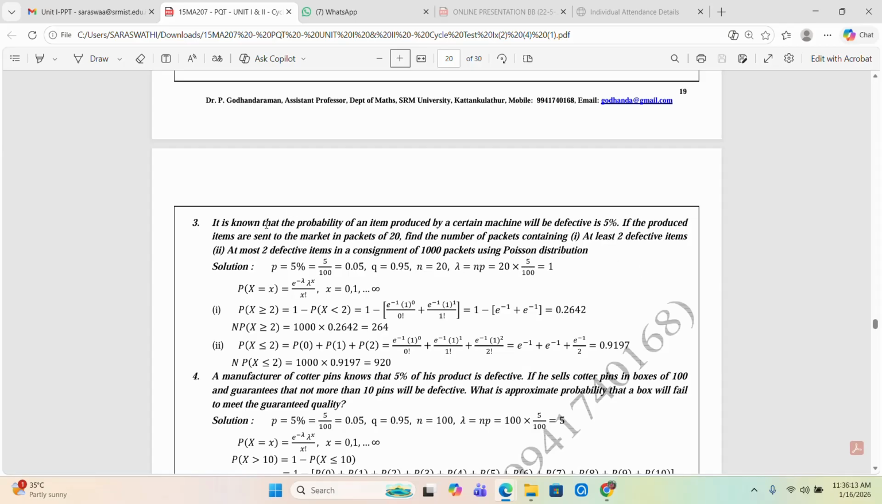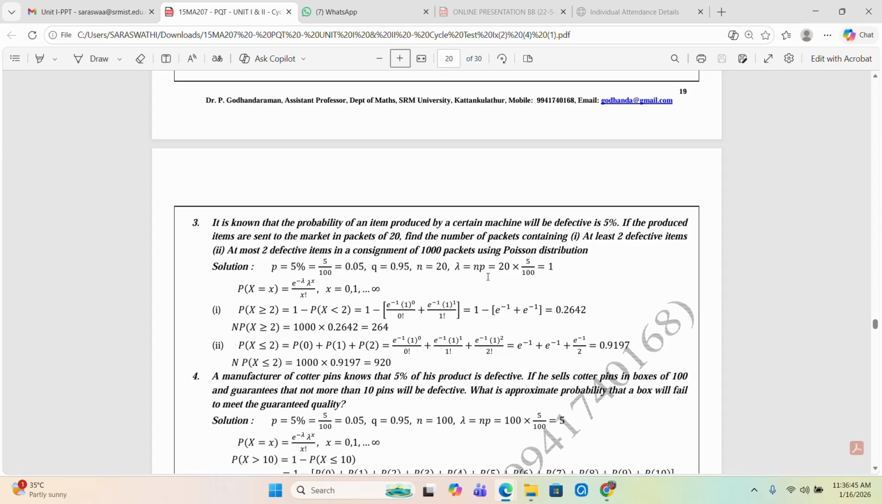Now here it is known that the probability of a certain machine's items being defective is 5%. So 5% is the probability of success, P. 5% is 5 by 100, which is 0.05. Now the value of Q is equal to 1 minus P, so 1 minus 0.05 is 0.95. Here the items are sent to the market in packets, so it is given 20, so N is equal to 20.